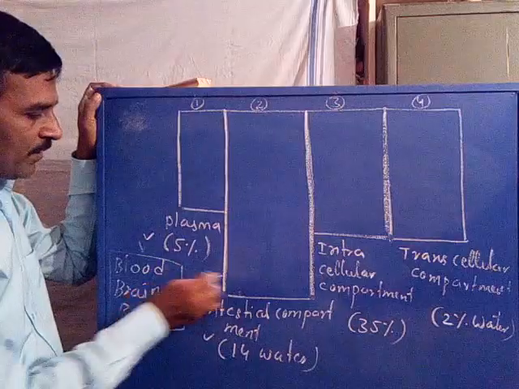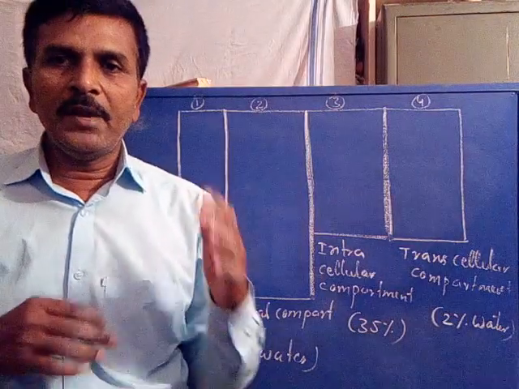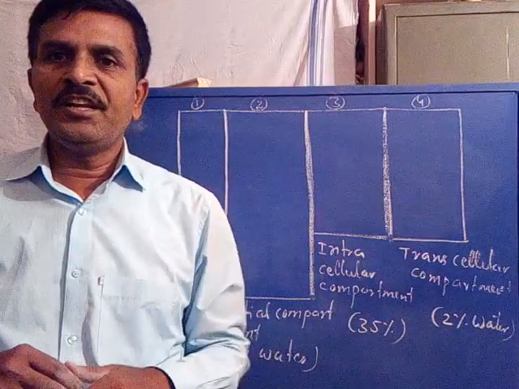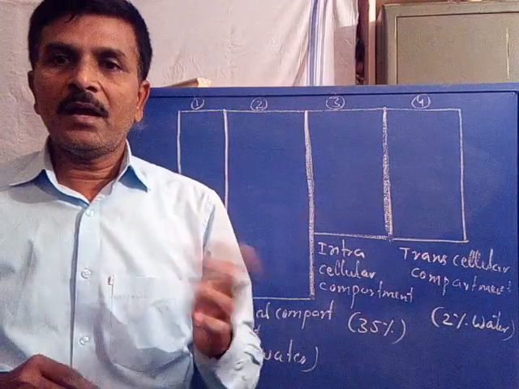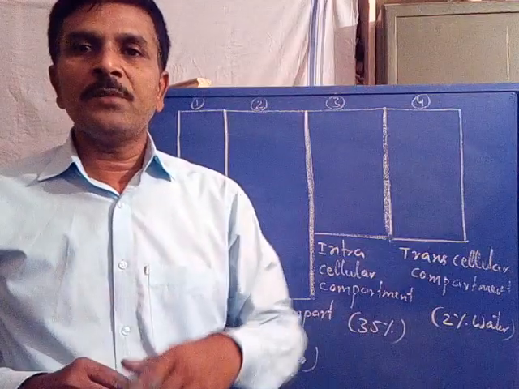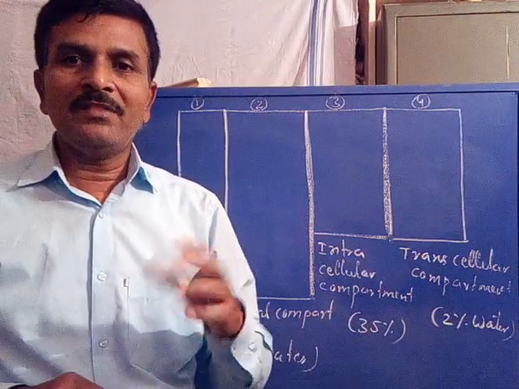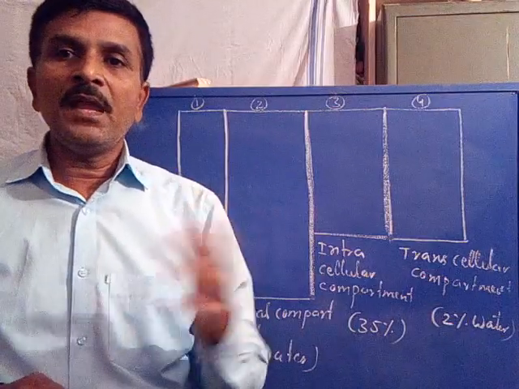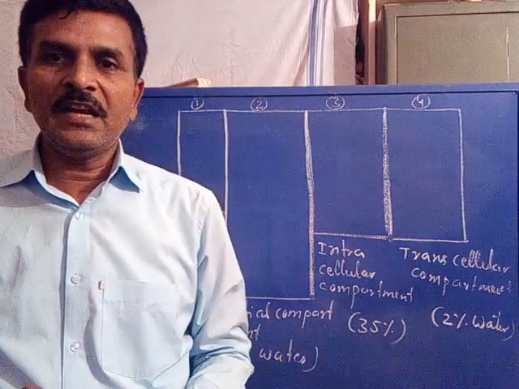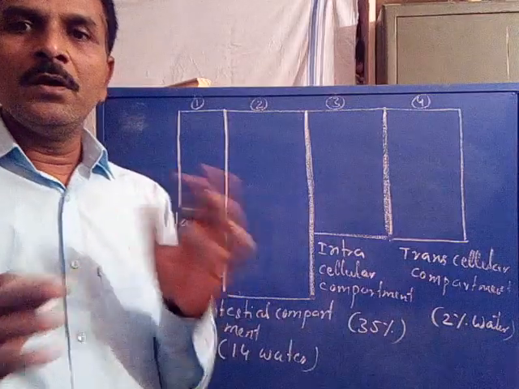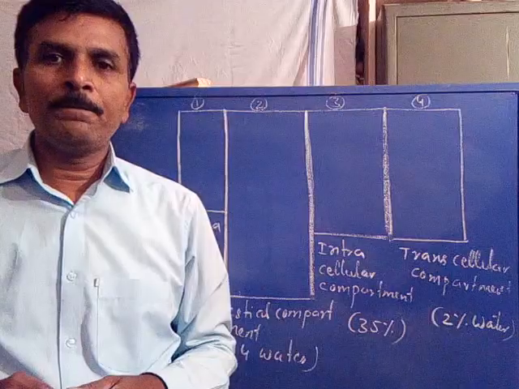So every compartment is divided with a semi-permeable membrane. We know the functioning of a semi-permeable membrane. It permits only the required or allowed substances. The remaining substances are prevented from passing through it, hence it is called a semi-permeable membrane. Here we call it the blood-brain barrier. Is it clear? Now this is the story of body fluid and its distribution throughout the body.